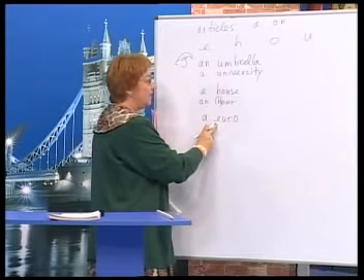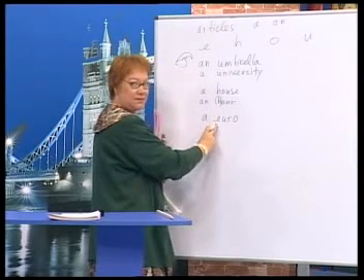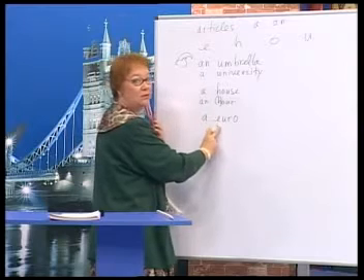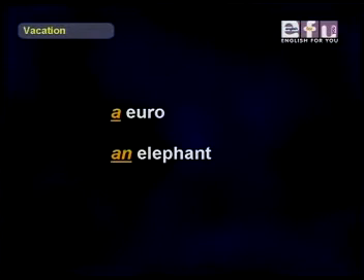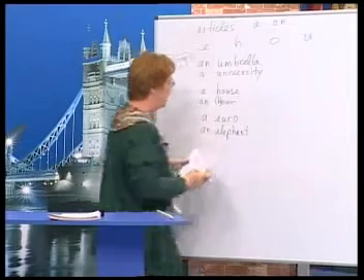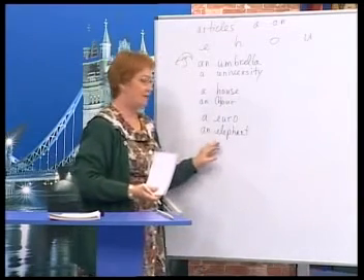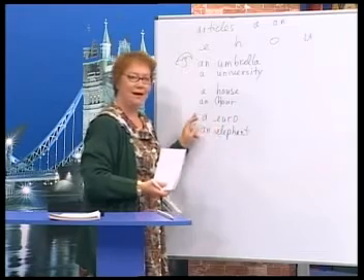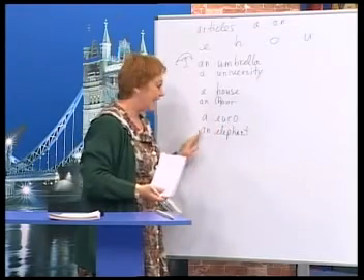Okay, here's another couple of examples. A euro. This one is kind of like a y sound. This is how we say it in English, a euro. And we can say an elephant. This one is normal. An elephant. And y: a euro, an elephant.